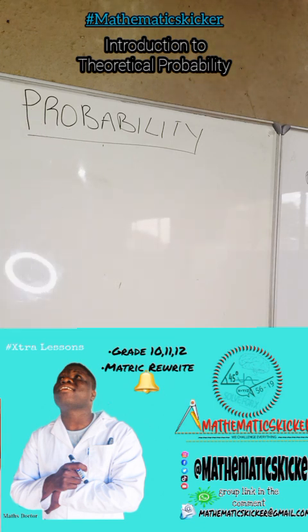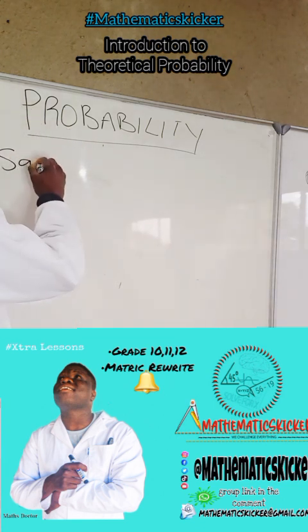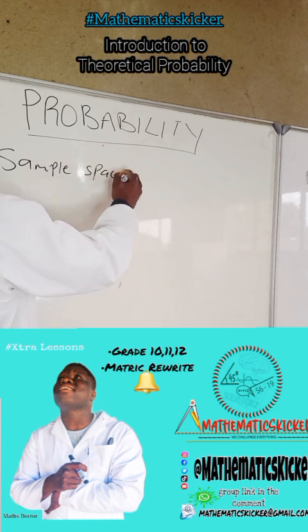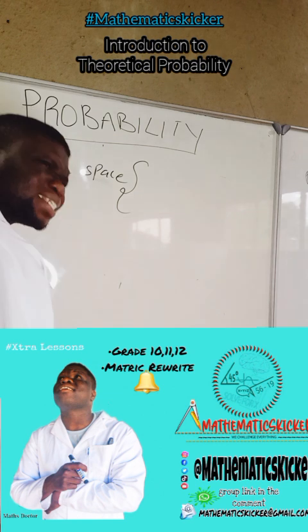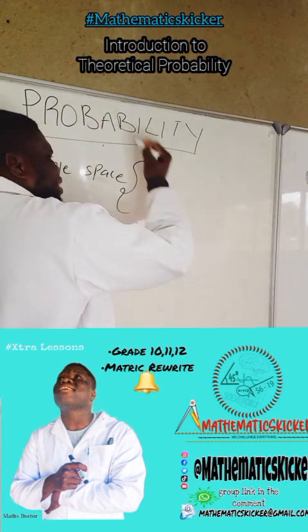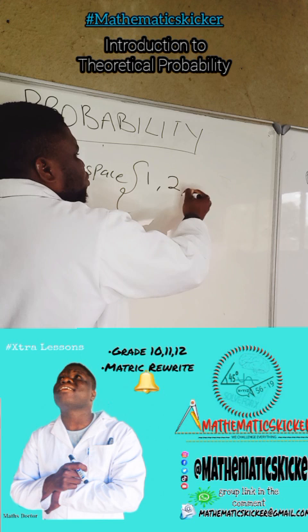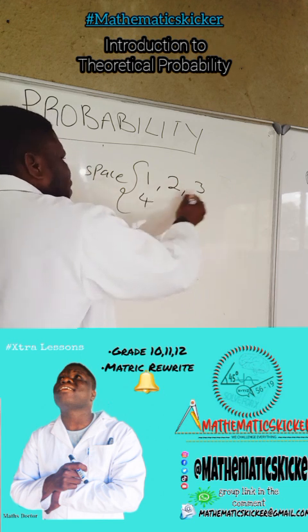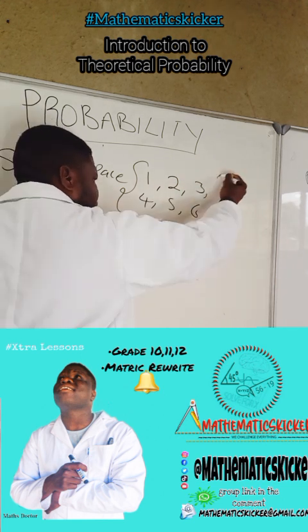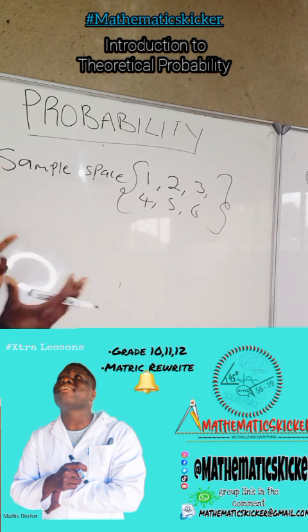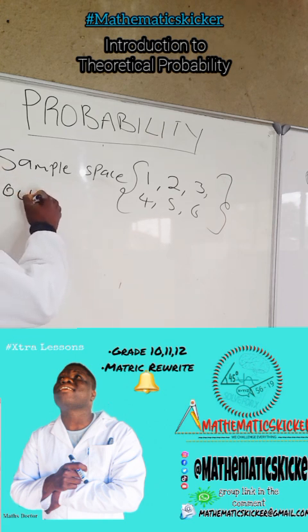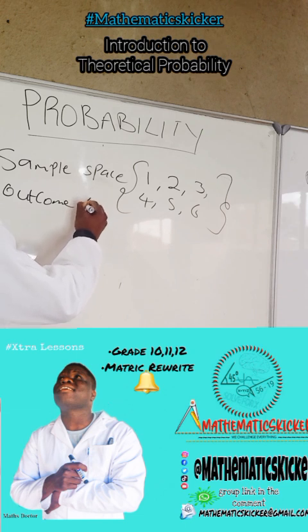Then now, what is a sample space of a die? A die has how many sides? 6 sides, right? It's either we have side of 1, side of 2, side of 3, side of 4, side of 5, or side of 6. It's a die. Then now, what is our outcome inside the sample space? Our outcome is going to be 6, right?